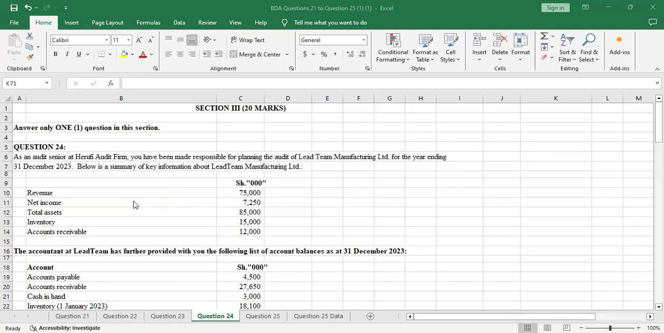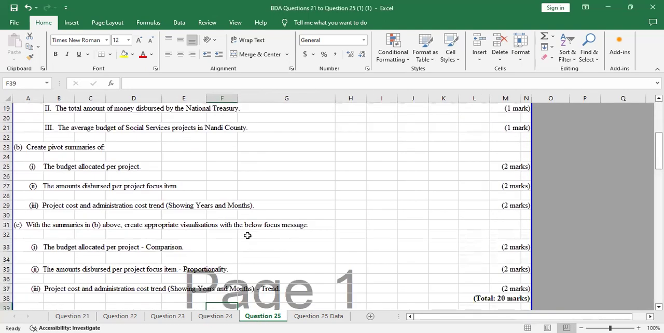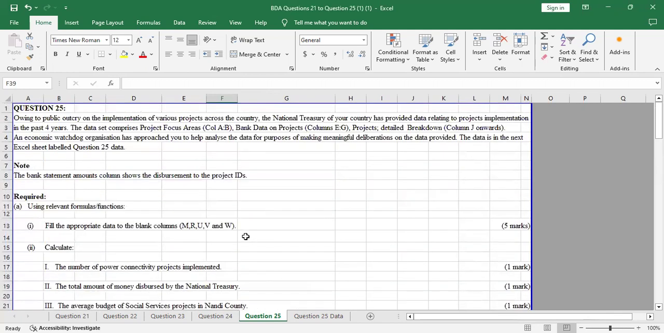So it was question 24. You can see my screen now. In this Section 3, it was 20 marks. In this section, you choose between audit and a question on taxation. But this time around, they tested your knowledge on pivot table, and we'll be able to do that question. I'll share that video for question 25. There was no taxation this time around. They tested your knowledge on whether you know how to do presentation, the visual presentations.